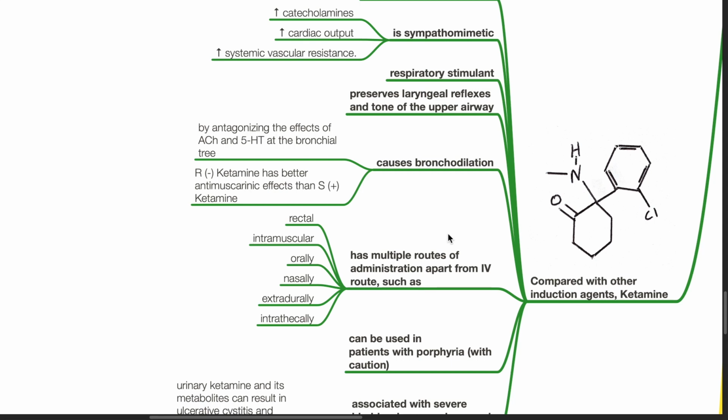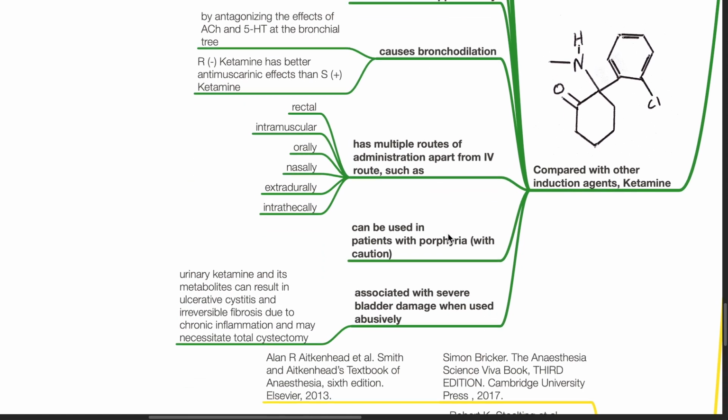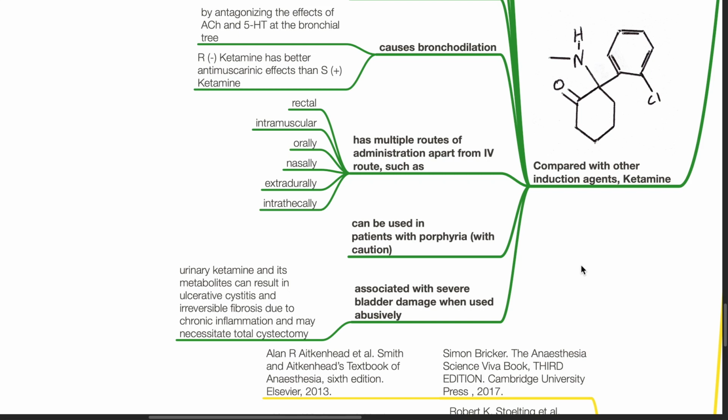Ketamine has multiple routes of administration apart from intravenous, such as rectal, intramuscular, oral, nasal, extradural, and intrathecal. Ketamine can be used in patients with porphyria. Ketamine is associated with severe bladder damage when used abusively.